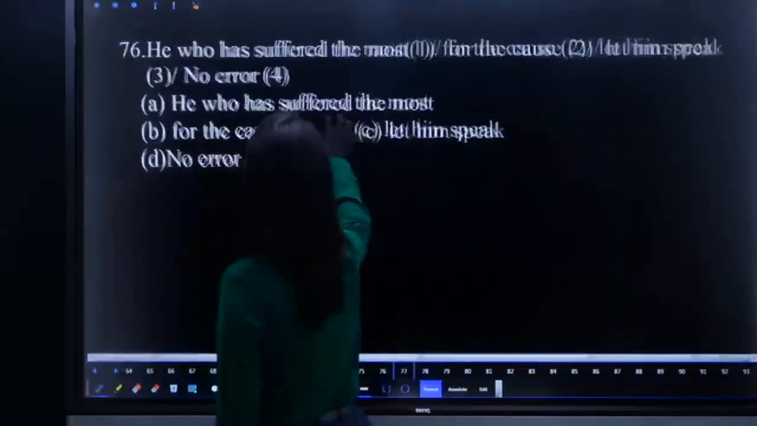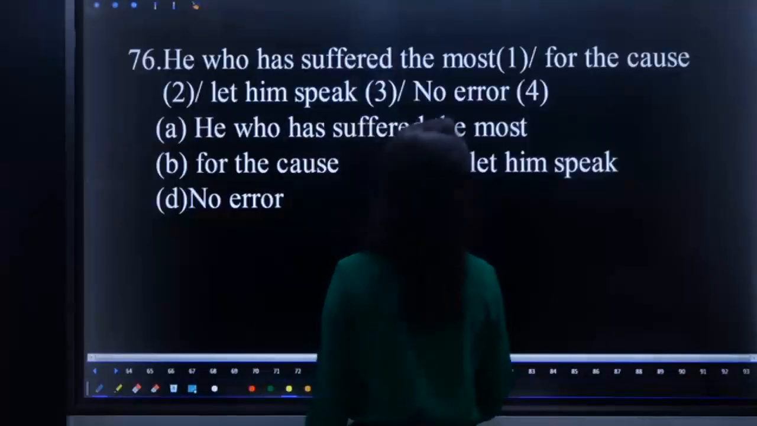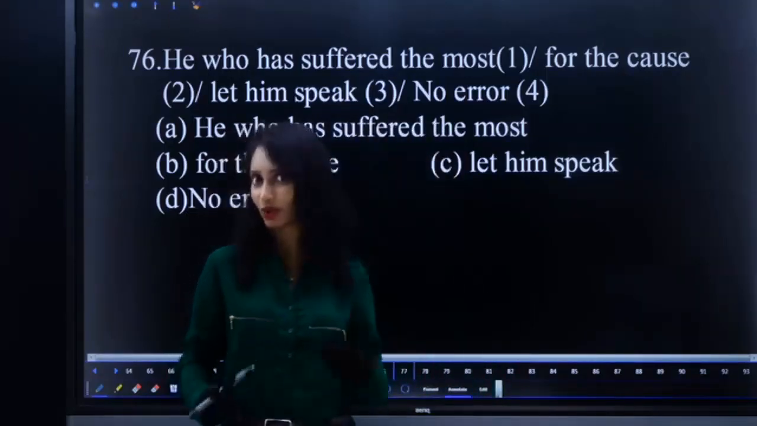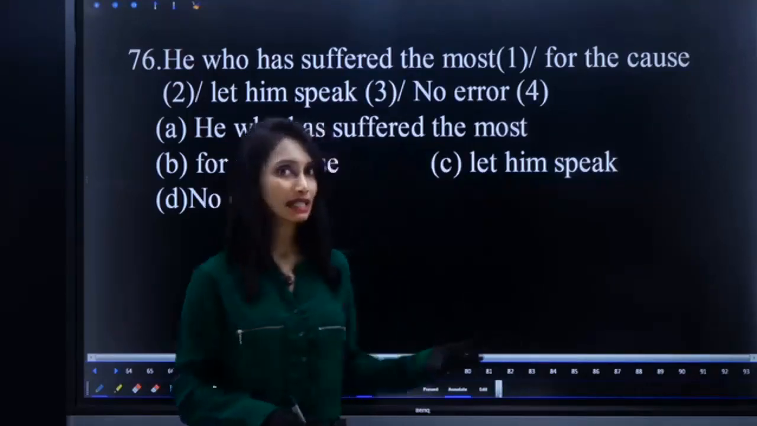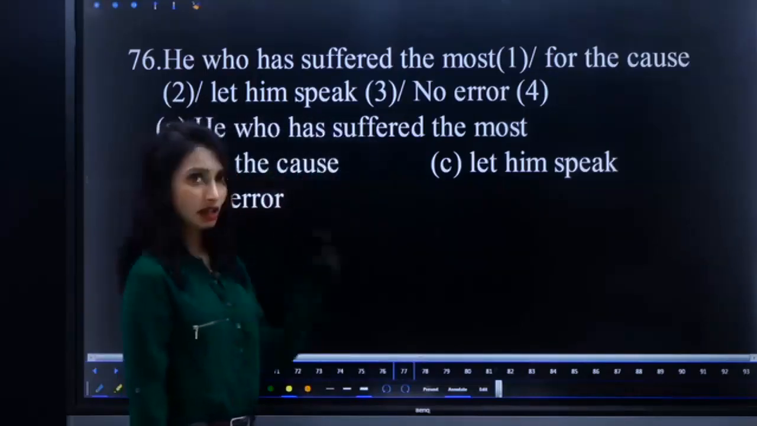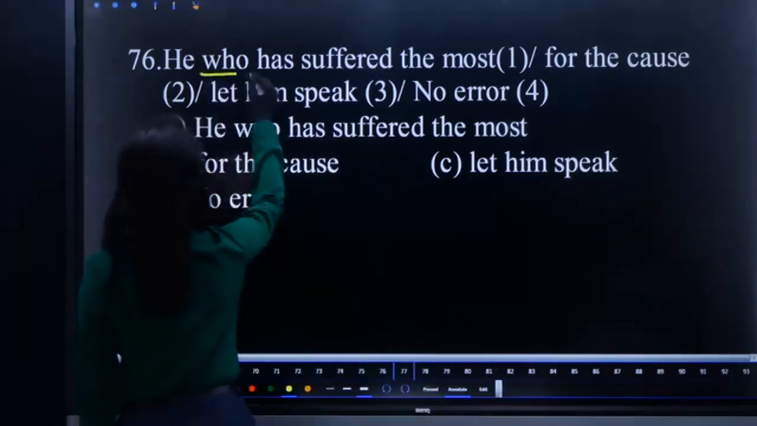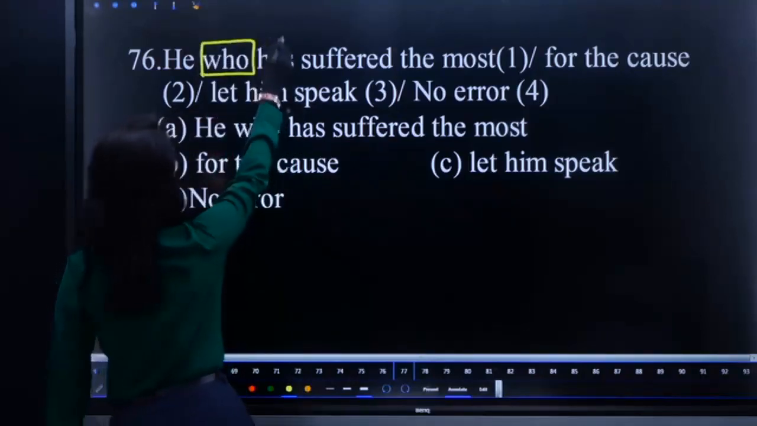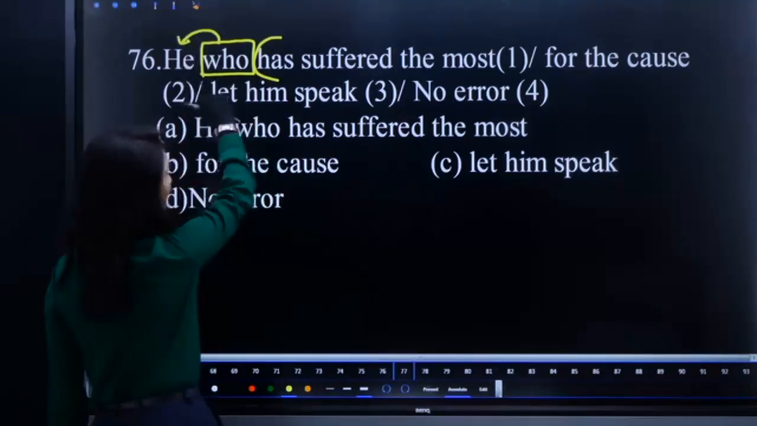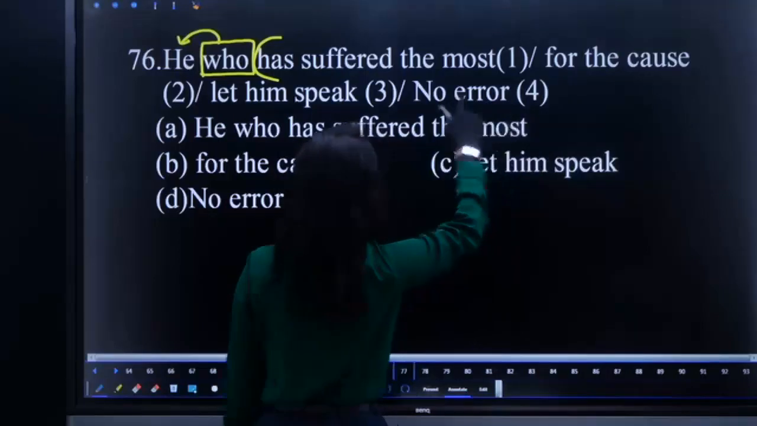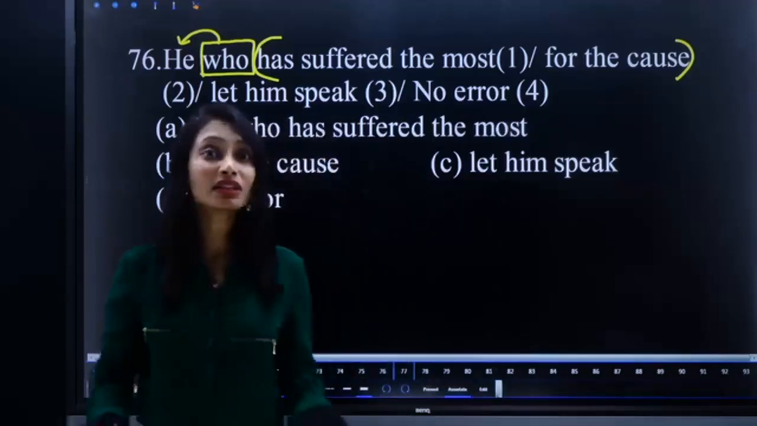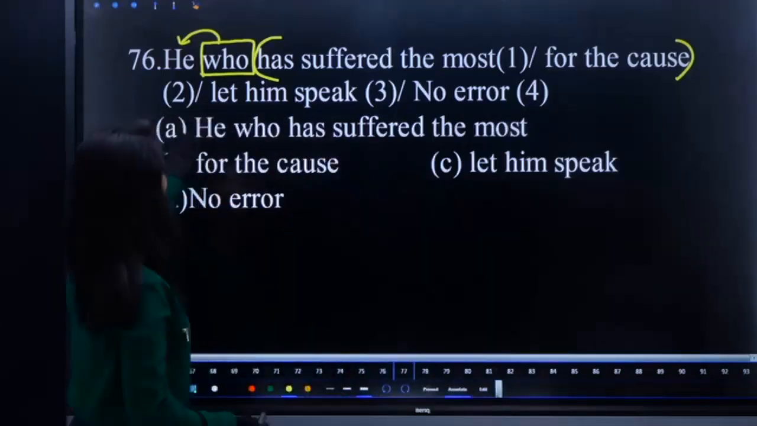Clear? He who has suffered the most for the cause, let him speak. It seems absurd even to read. There is some error, obviously. So what is the error and what should be the correction? He who has suffered the most for the cause. See, I told you relative pronoun. Whenever the relative pronoun is there, remember relative pronoun gives additional information to the noun or pronoun that comes before it. He who has suffered the most for the cause, this is the additional information. Then next should start with a verb, right? Isn't it? But let him speak.